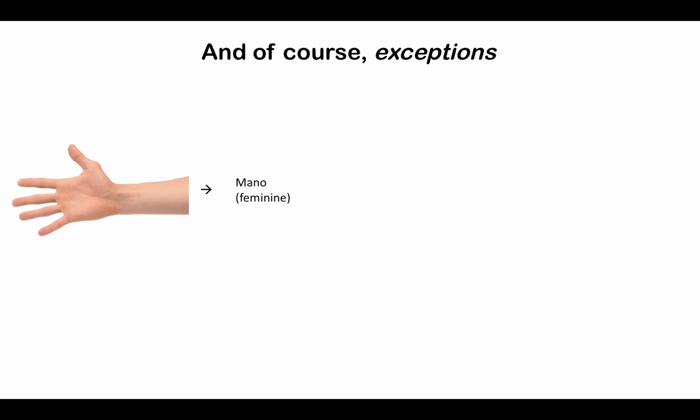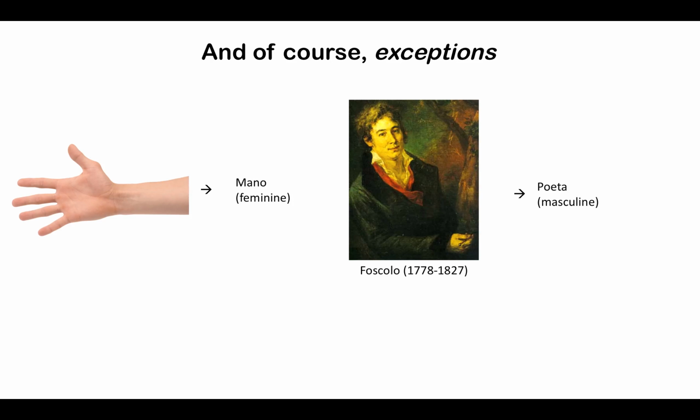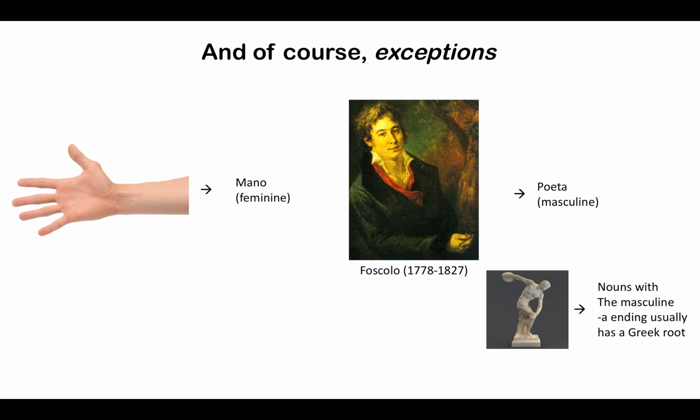This last example brings up some of the exceptions in the language. Words that end in o and a do not necessarily follow the guidelines of masculine and feminine. For example, mano is feminine even though it ends with an o. Poeta is masculine even though it ends with an a. The reason for this is that masculine nouns with the a ending often have Greek roots and follow Greek patterns.